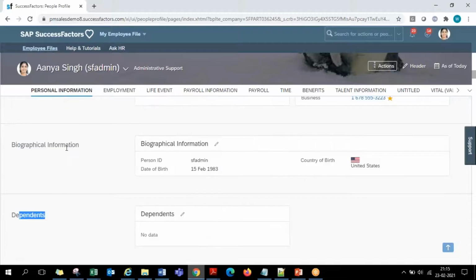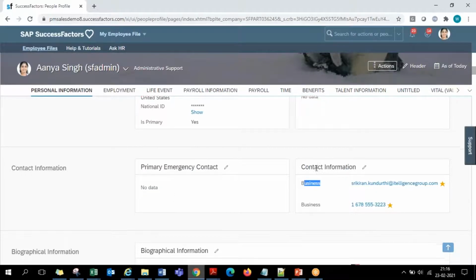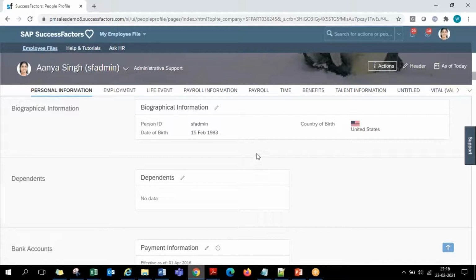Okay, and against each and every subsection you have the main content where the data is hosted, that is called a portlet. This primary emergency contact where you can have some contact details, the contact information box where you can have the employee business email ID, the normal personal email ID, all that, and next the national IDs of the employees, dependents, everything. These are what actually store the employee information. Okay, so these are called portlets, guys. Portlets. Okay, so now let me just show you. One second.